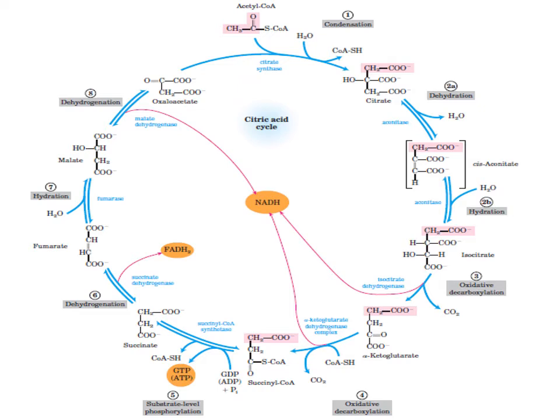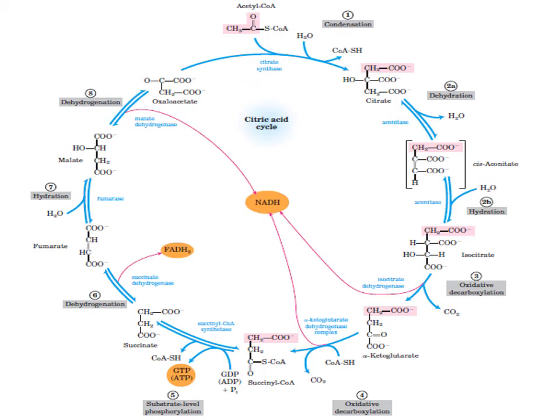In this process, a water molecule is also utilized for conversion of coenzyme A. The second step is conversion of citrate to cis-aconitase in a reversible process in the presence of enzyme aconitase.